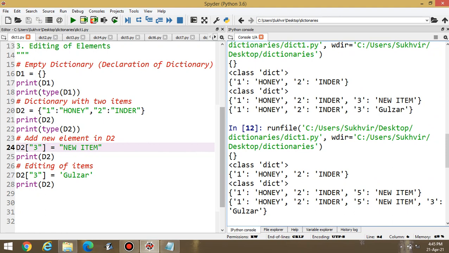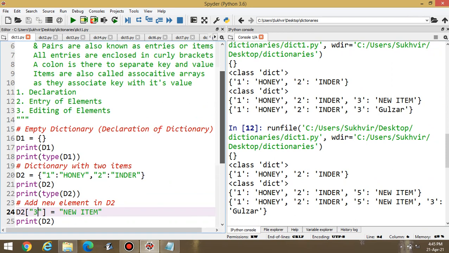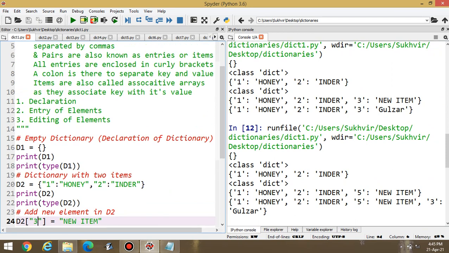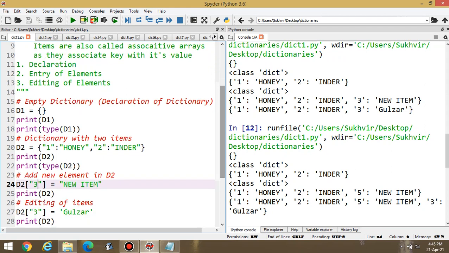This one is the first content I would like to discuss. I repeat again, first one is declaration and second one is entry of elements, then editing of elements and adding of new element.